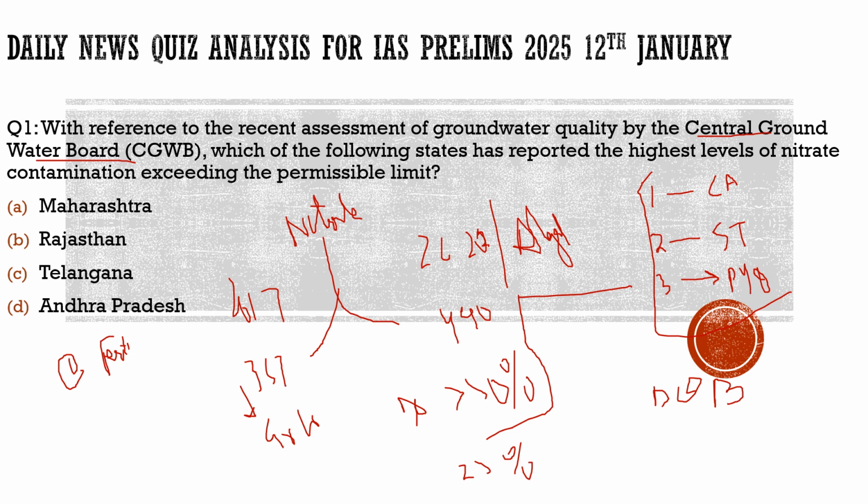The second reason, highlighted by the same report, was the excessive extraction of groundwater. As I already mentioned, in our country it is believed that we extract 25% of the global groundwater. How does it impact groundwater health? When there is the least amount of groundwater available, and such chemicals seep in, for example, this is the initial level of groundwater, and we have extracted so much that it has reached this level.